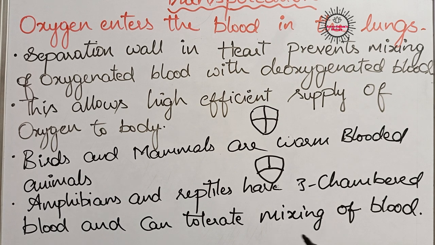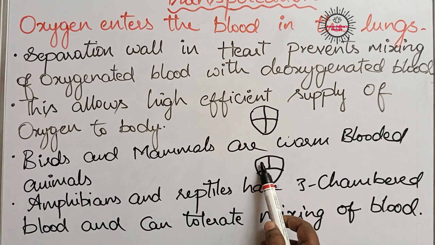Whereas lower vertebrates like amphibians, reptiles and pisces, that means fishes, are called cold-blooded animals. They are also called poikilothermic animals. Why? Because their body temperature is not constant. Their body temperature always fluctuates according to the temperature outside their body. Their body temperature depends on the temperature outside of their body. Why? Because their heart contains only three chambers. Actually, amphibians and reptiles have only a three-chambered heart.